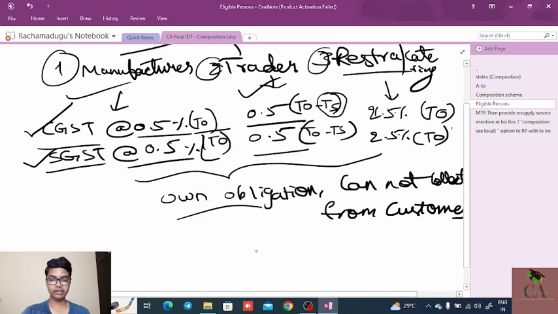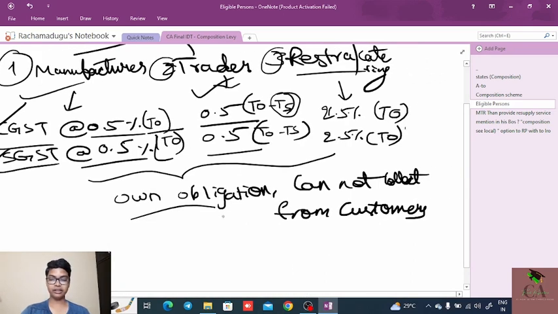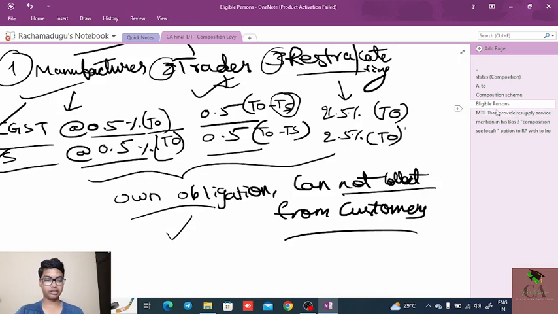Next, whatever the tax he is paying, he is paying from his own pocket. That means this is his own obligation, and he cannot collect it from the customers.